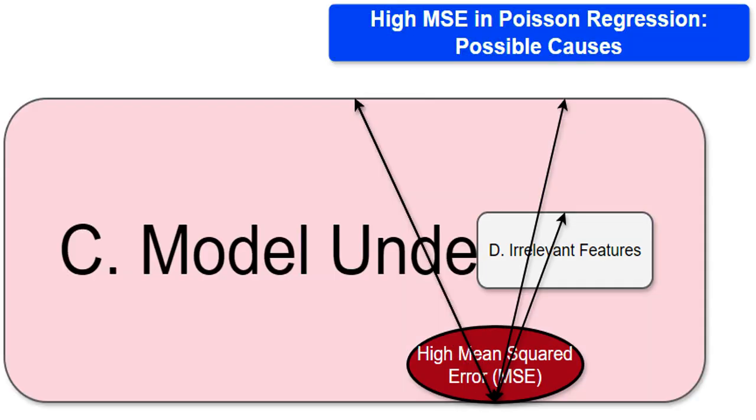Underfitting means your model is too simple to capture the patterns in your data. Imagine you're trying to fit a straight line through a curvy cloud of points. You'll get a poor fit, leading to high MSE. Adding more complex features or a more sophisticated model might help improve your predictions.